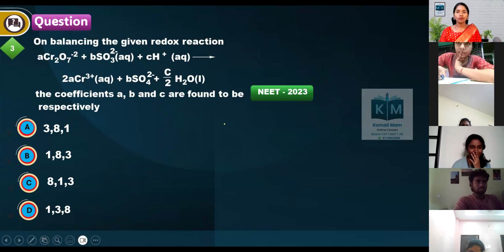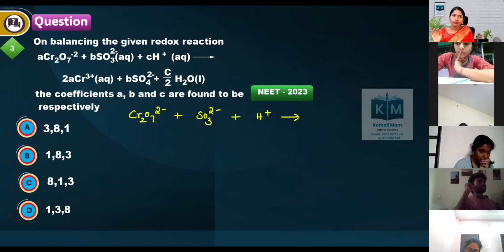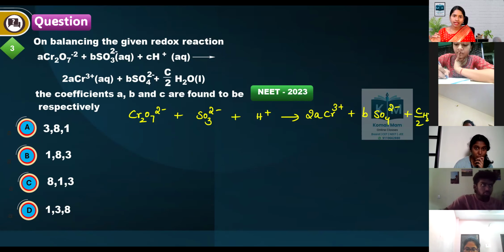That's it, aeroplane mode on. Balancing the given redox reaction: Cr2O7 2 minus plus SO3 2 minus plus H plus gives rise to 2 Cr3 plus plus SO4 2 minus plus H2O. What do you have to do? You have to balance this reaction.